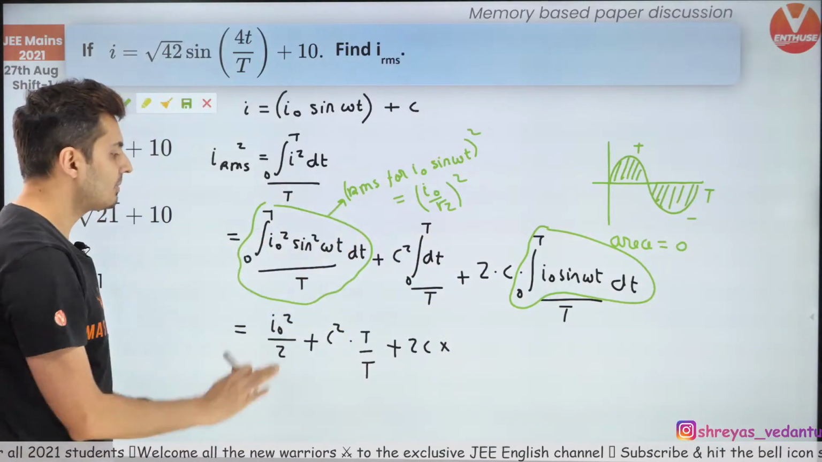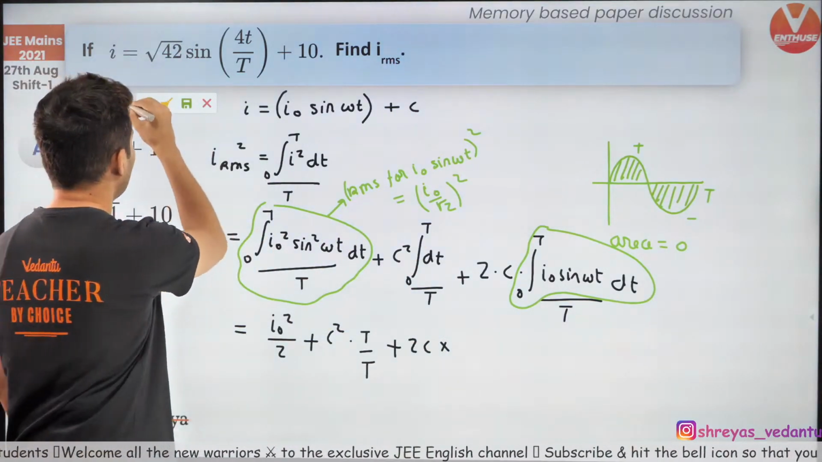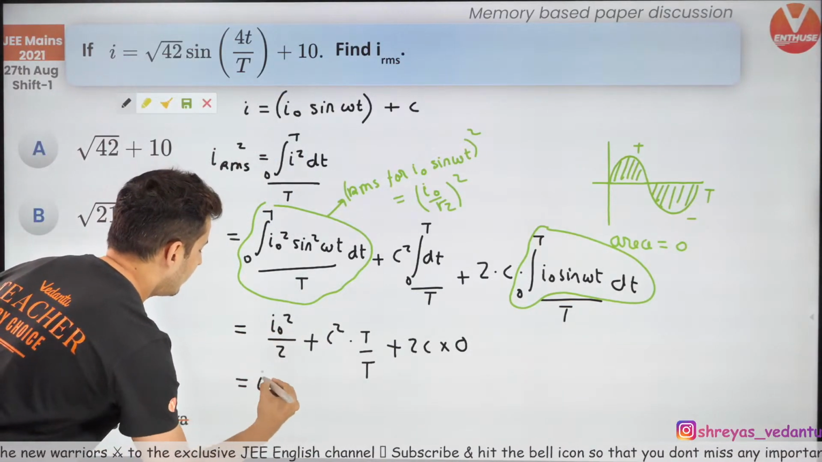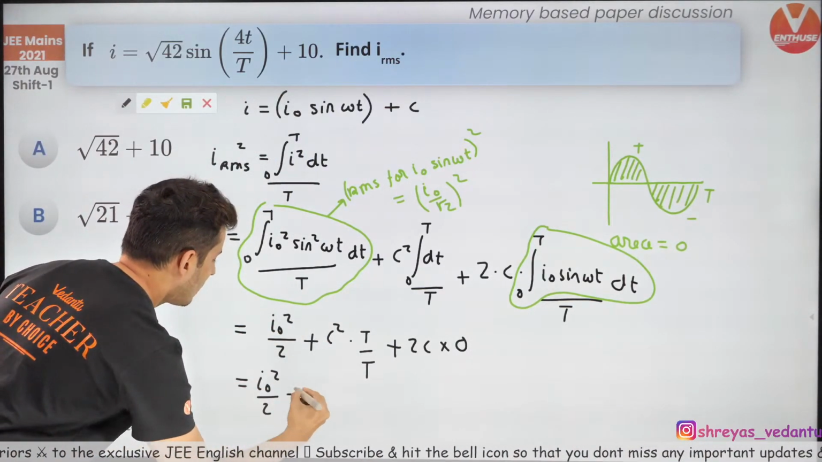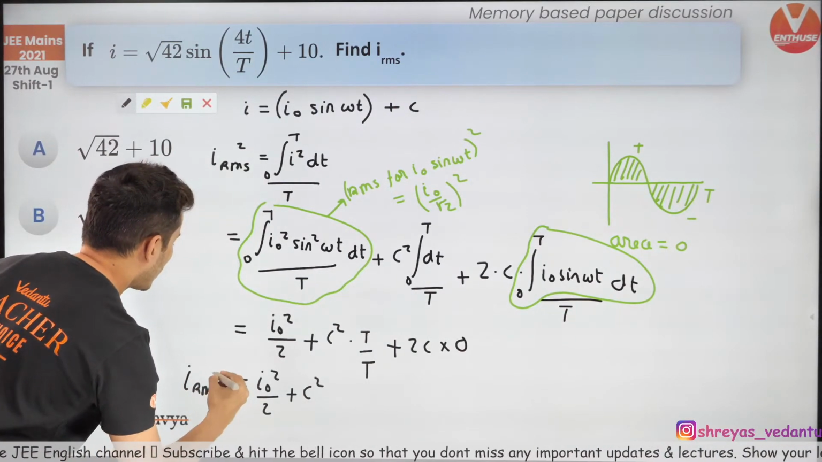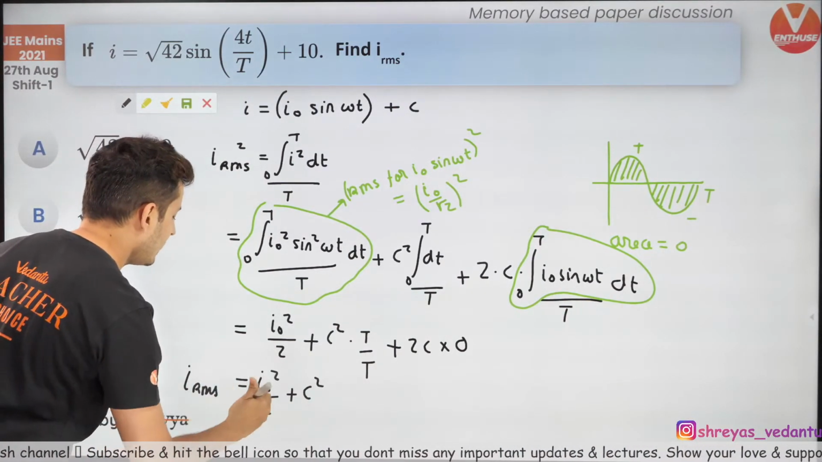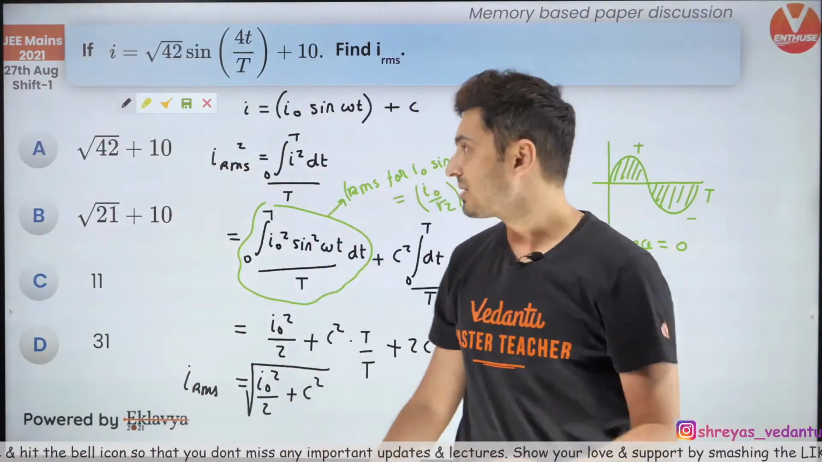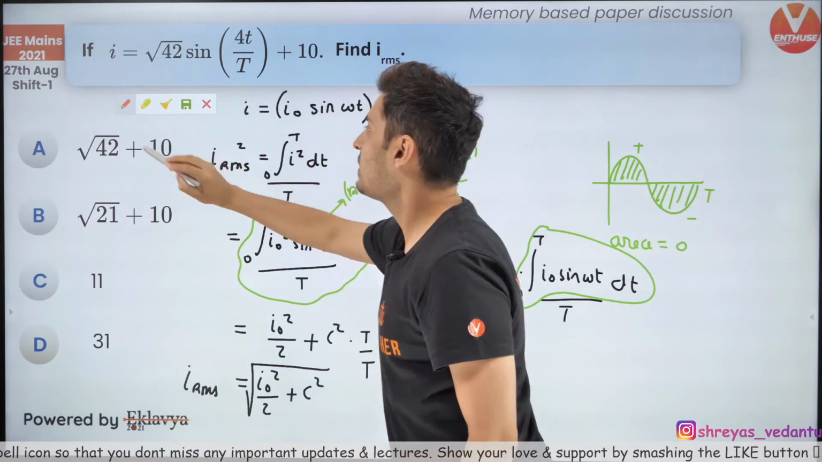You don't even have to substitute and solve it. So hence I'll just put 0 over here. So what am I left with? I am left with I naught square by 2 plus c square, that is IRMS square. So IRMS will be root of this. So just substitute the values now and see what you get.